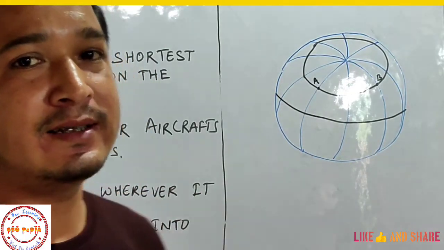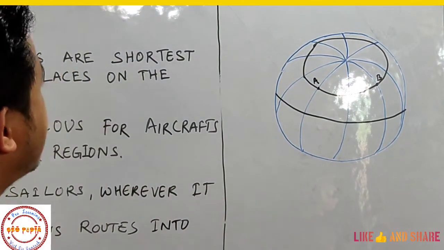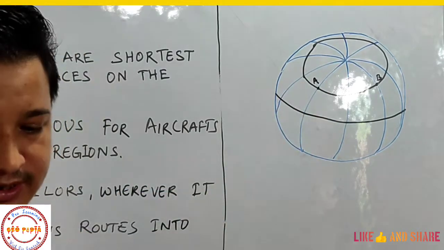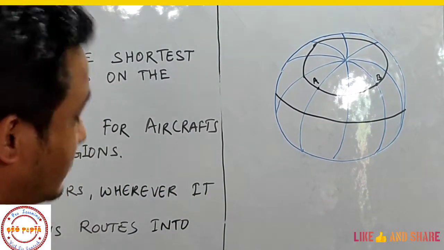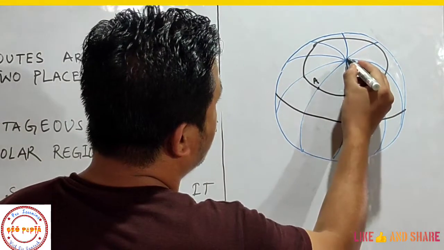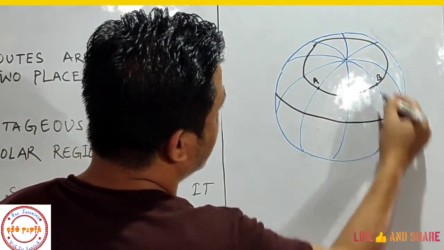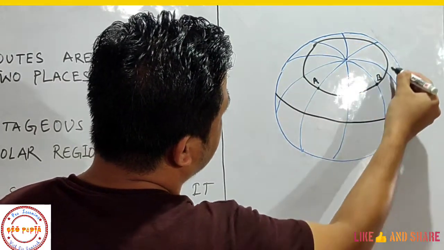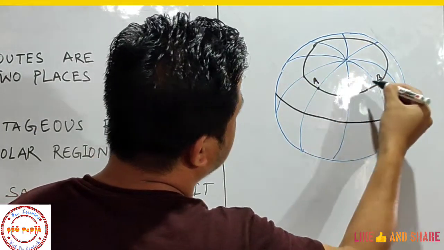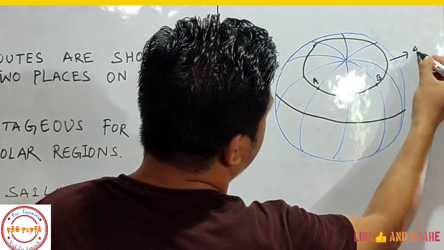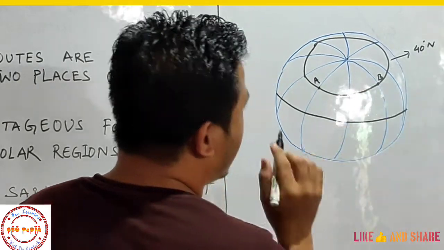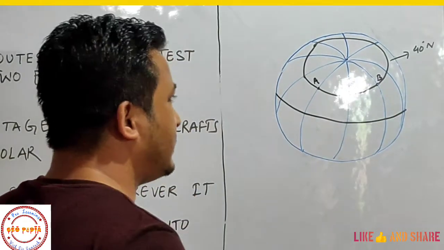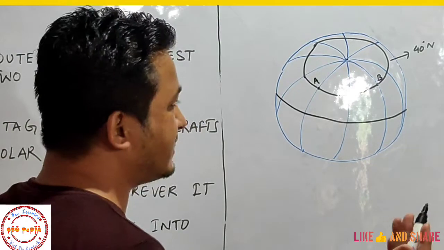So students, let us understand this concept, the great circle route, with the help of this small diagram. Here you can see this is our earth, and this is our north pole, and all these are longitudes. Then here you can see this black circle, this is the 40 degree north latitude. Here we have one place that is A and another place that is B. In your book it is given to make you understand this concept.